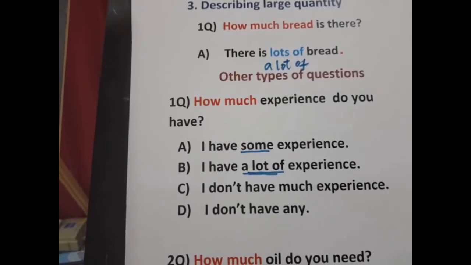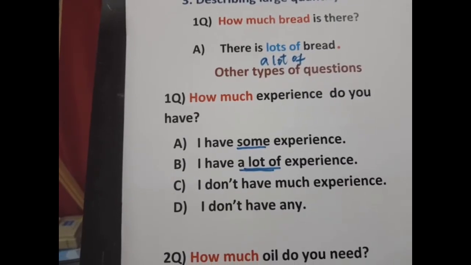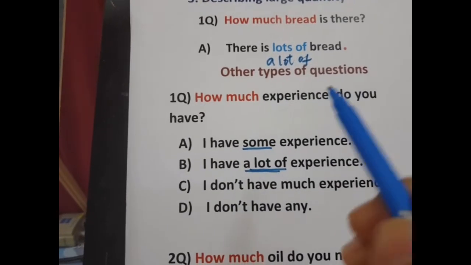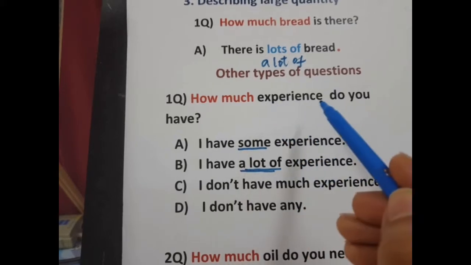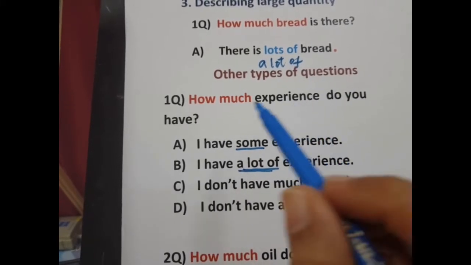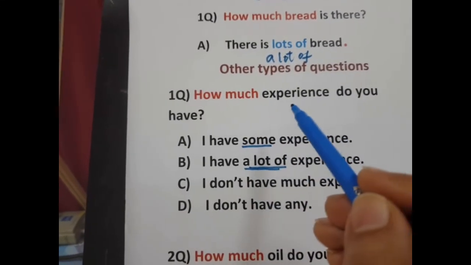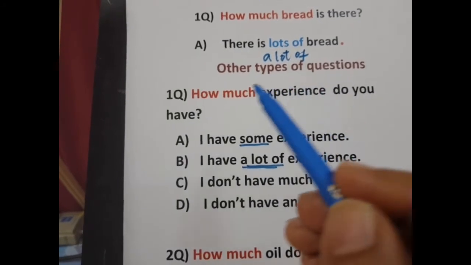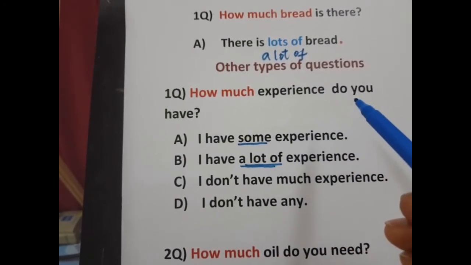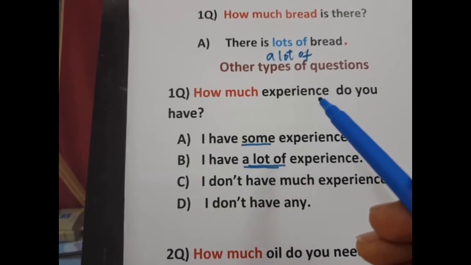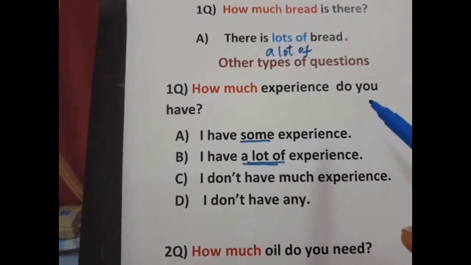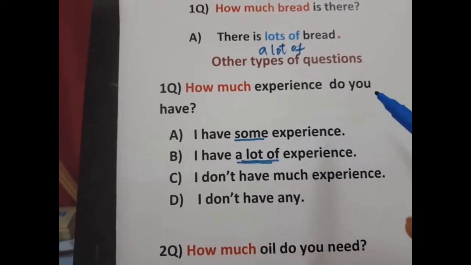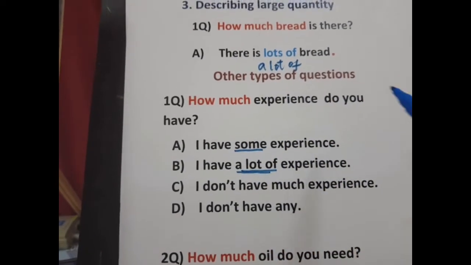It's a quality or an act, you can say. Some more examples of an abstract noun: how much information do you have, how much knowledge do you have, how much patience do you have, or how much time do you have. So all these are uncountable.